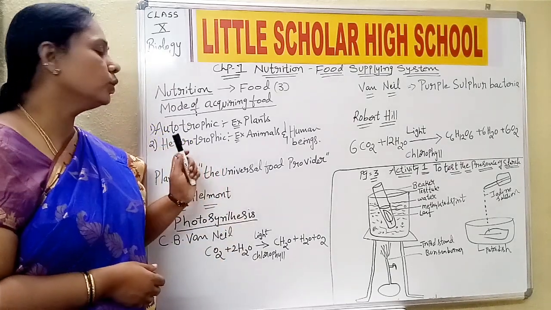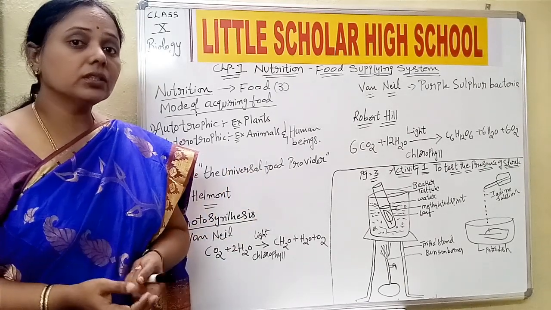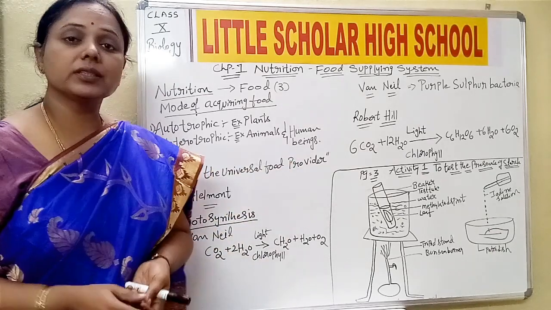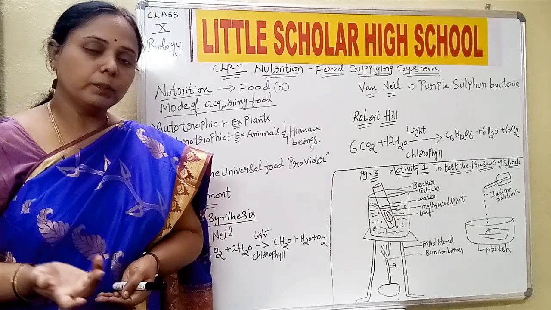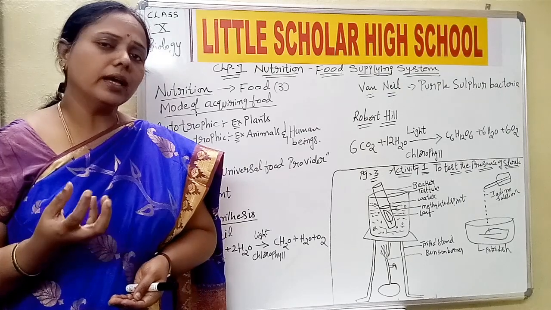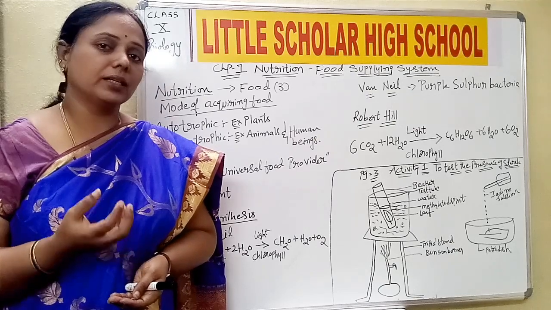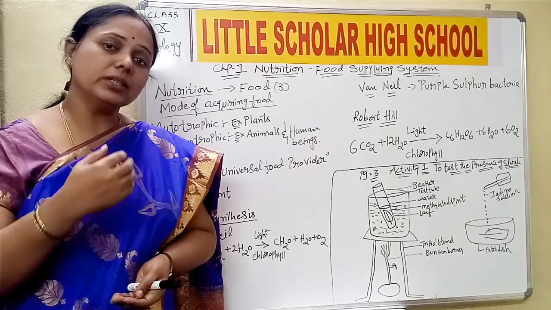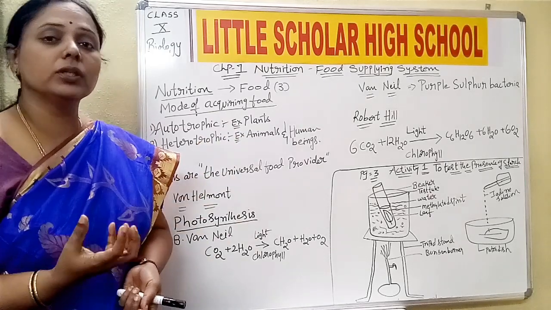Now, what is the heterotrophic mode of nutrition? Heterotrophic mode of nutrition is the one for which we find examples as animals and human beings. Animals and human beings cannot prepare their own food. They directly or indirectly depend upon plants. For example, we may be eating animals and animal products like meat, but it is not that we are directly eating plants, but again the animals which we are eating are dependent on plants. That means plants are the basic food providers.